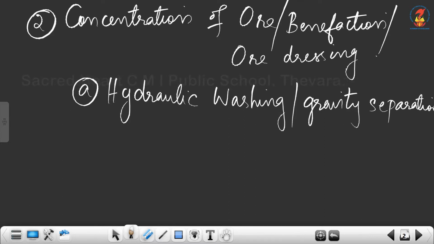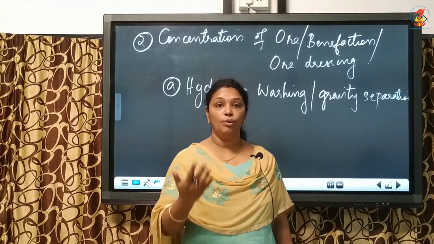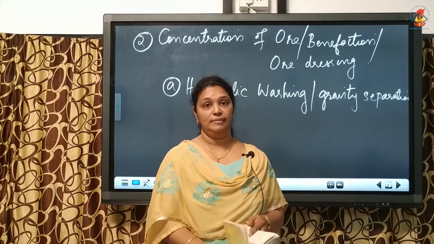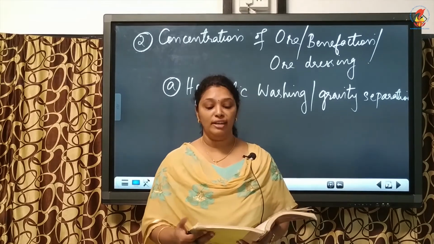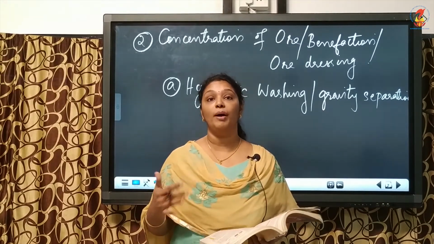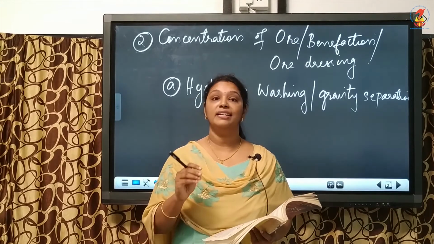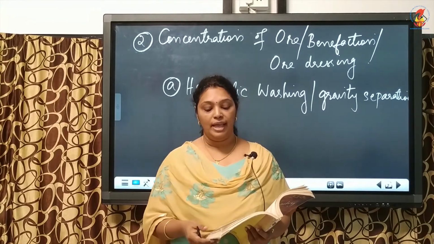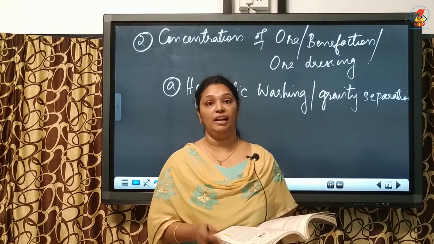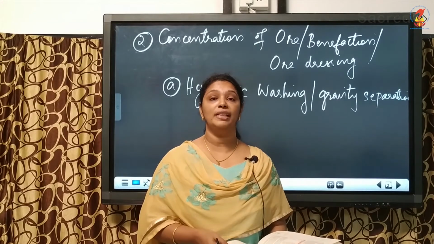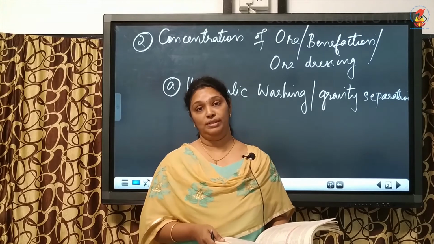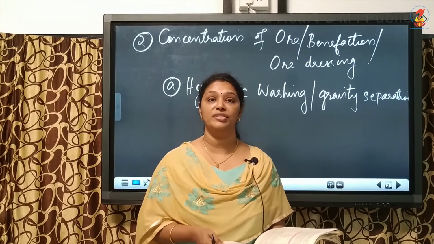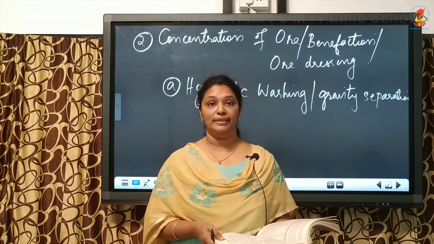In this process, an upward stream of running water is used to wash the powdered ore, and the lighter gangue particles are washed away and the heavier ore particles are left behind. This method is used for the concentration of oxide ores.